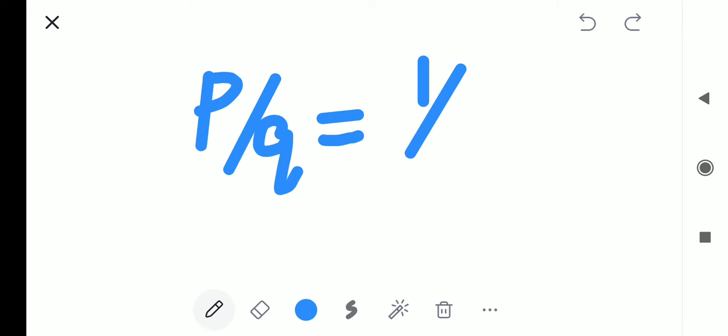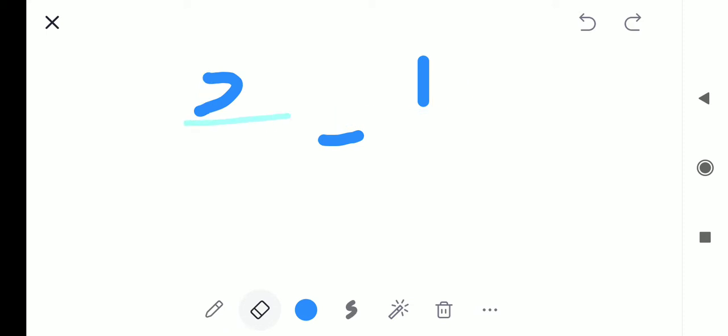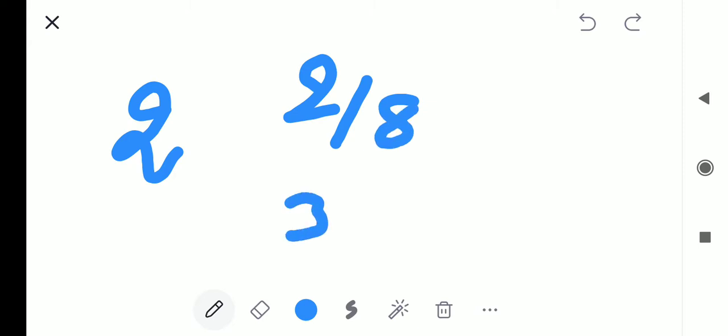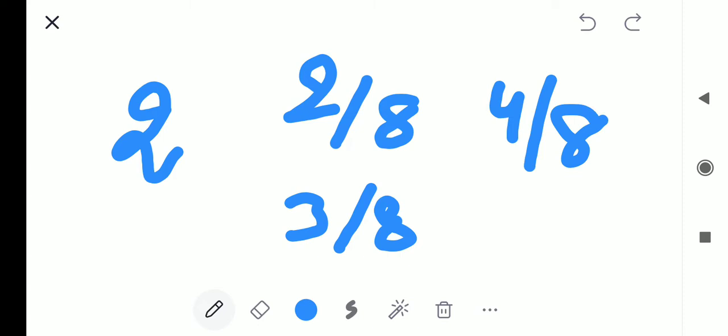How much part do 2 members get? 2 by 8. 3 members, 3 by 8, 4 members, 4 by 8. How are you doing all these things? By rational numbers only. Suppose 8 friends buy a pizza and divide it equally into 8 parts.